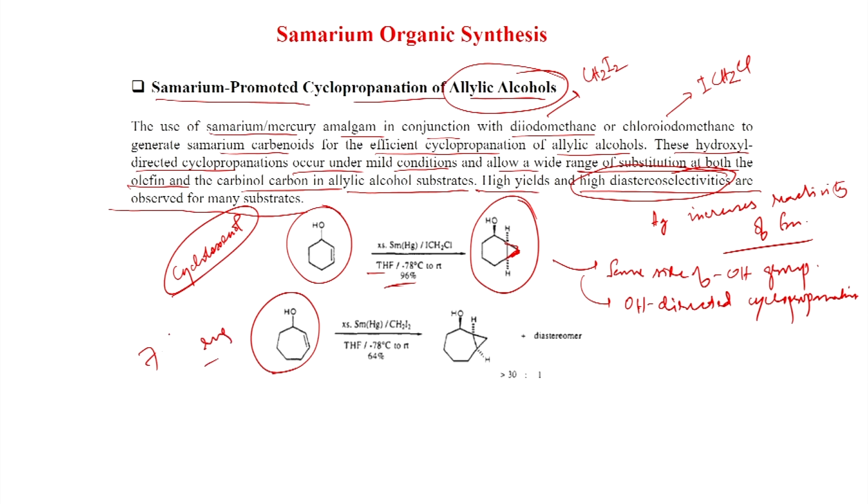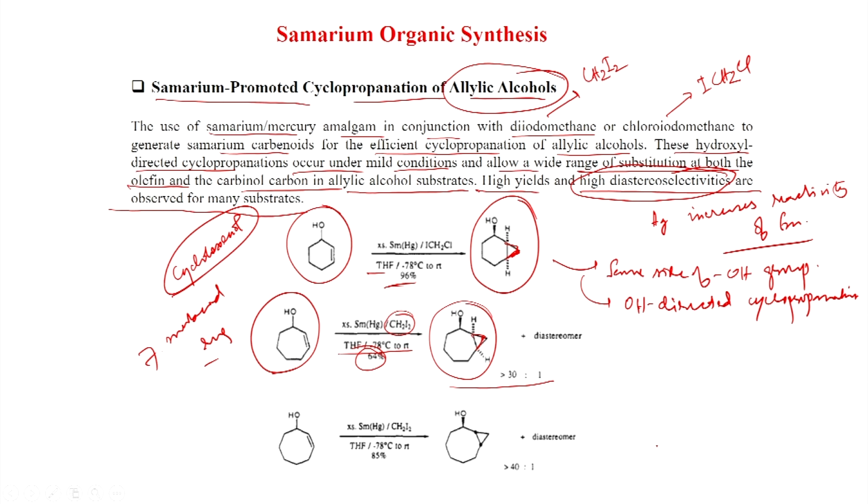Here also you get high diastereoselectivity, and under the same condition here diiodomethane is used, minus 78 degrees centigrade to room temperature, THF solvent. However, the yield is a little less, 64%, but the diastereoselectivity is still high, greater than 30:1. So, this is the major diastereomer. Here also the cyclopropyl group is on the same side of the hydroxy group, and this is an 8-member ring.